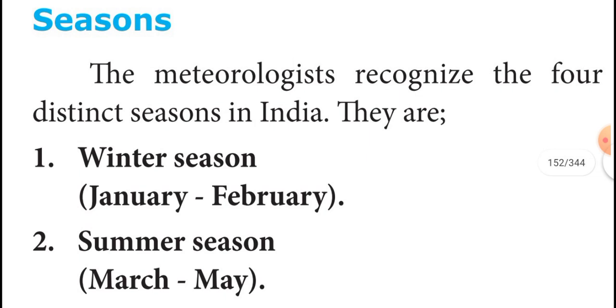Also, the nor'westers, or Kalbaisagis, are local storms.